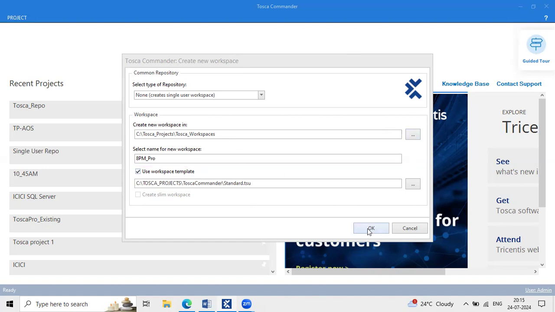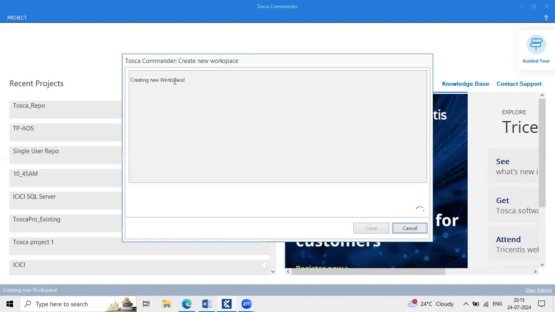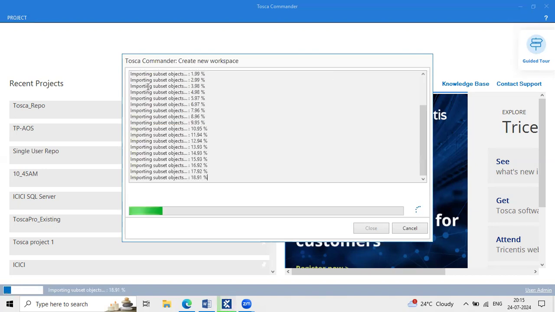So what is the project name? What is the name of the project here? 8 p.m. underscore pro. Okay, I'm just clicking on OK. So it is creating a new workspace. Are you able to see the new workspace with the default folders and everything being imported here?